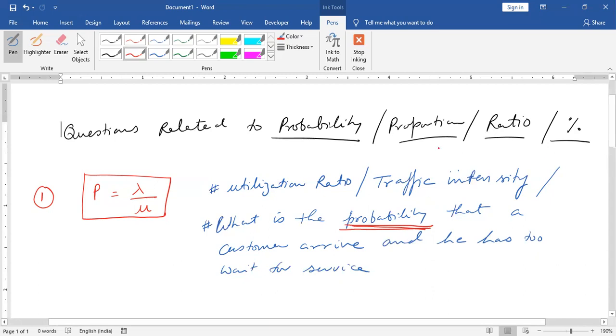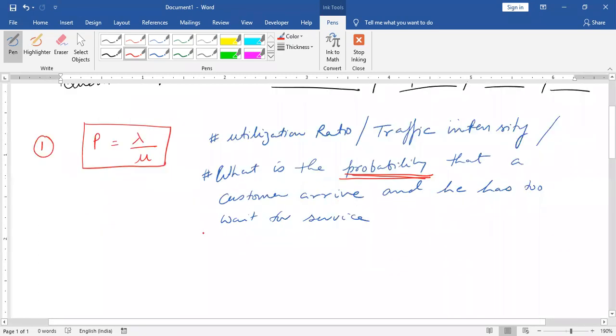The next is the probability that the system is busy. He may directly ask this, what is the probability that the system is busy?